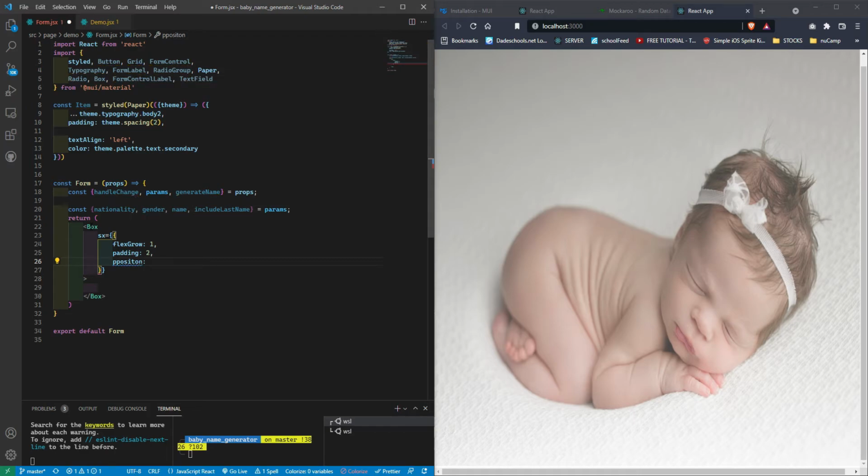The reason we're doing position absolute is because this is gonna be our form, and we want it to be on top of our image. We don't want it to be at the bottom, so it's gonna be an overlay.